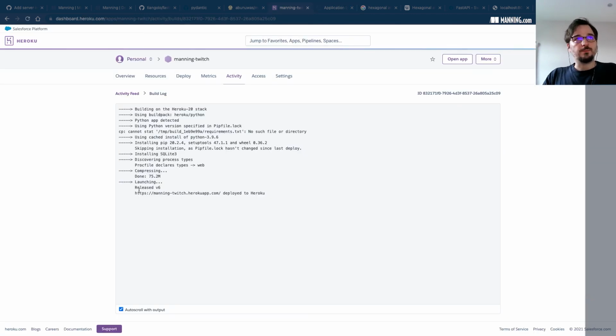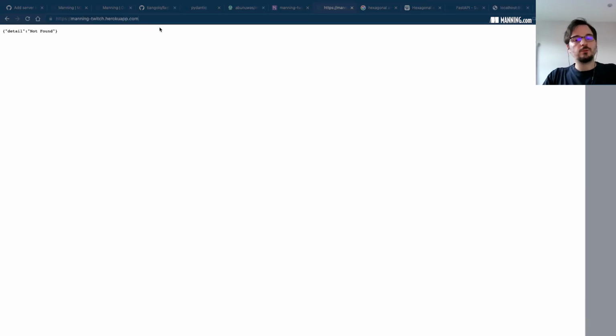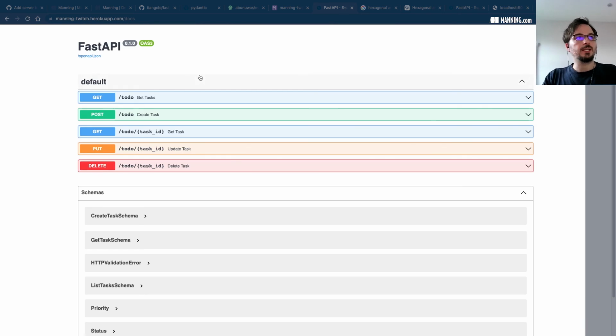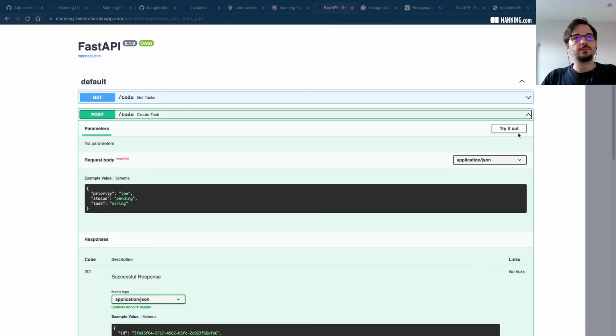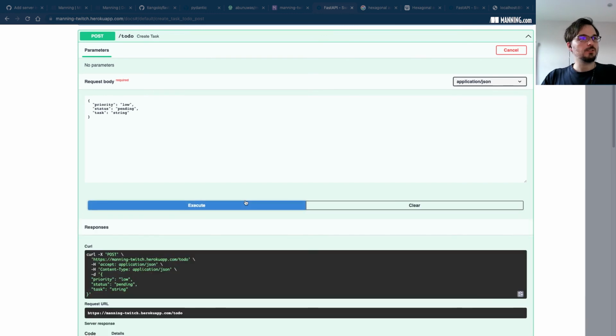It's loading. It's not cached yet. It has to load the app, set up a container, things like that. We don't have this URL path, obviously, like before, but we can check the to-do endpoint, and it's giving us an empty list. That's working beautifully. Let's check out the docs, the Swagger UI, and let's use it to create a couple of tasks from here. So let's execute this a few times.